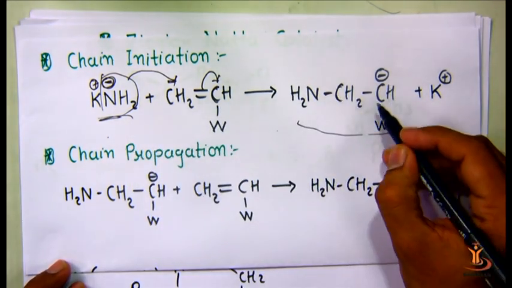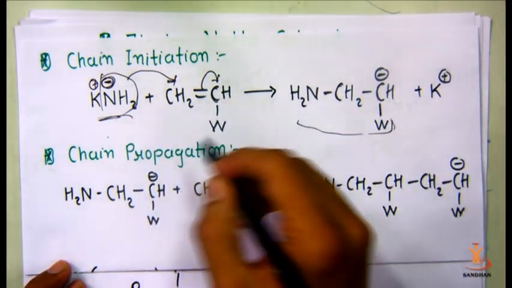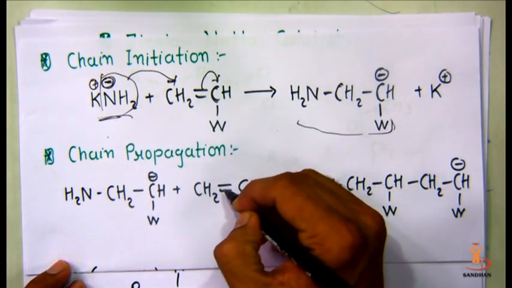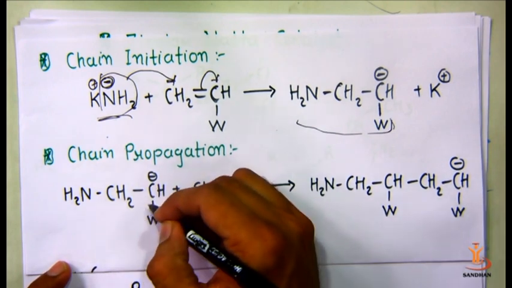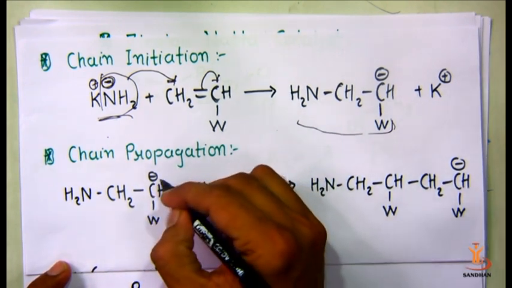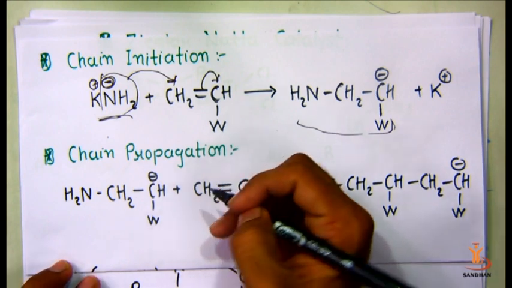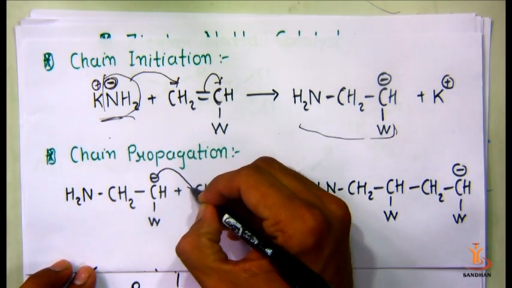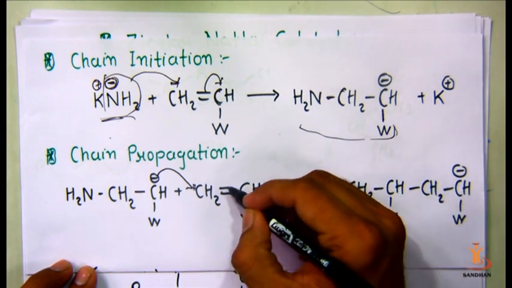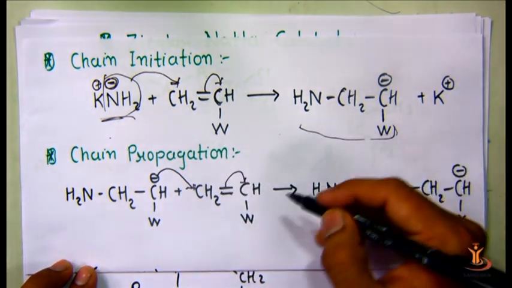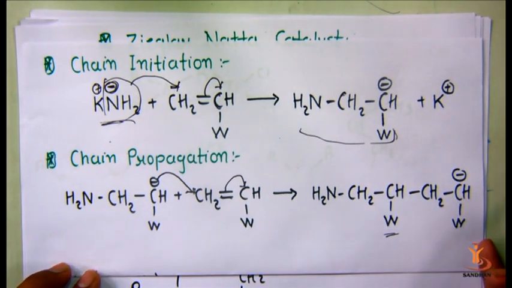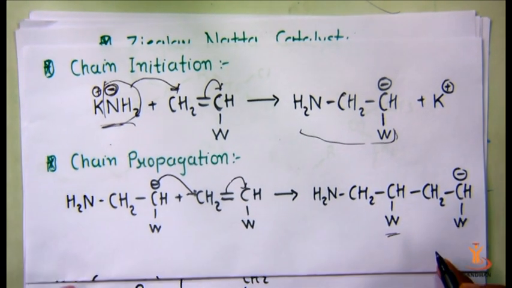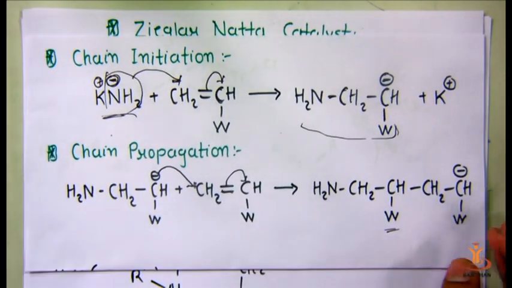These anions further undergo a propagation reaction with another monomer. So these active species, or anions, react with another monomer by attacking a double bond. This double bond is shifted to this carbon and a new active species is generated. So this is the chain propagation of anionic polymerization.